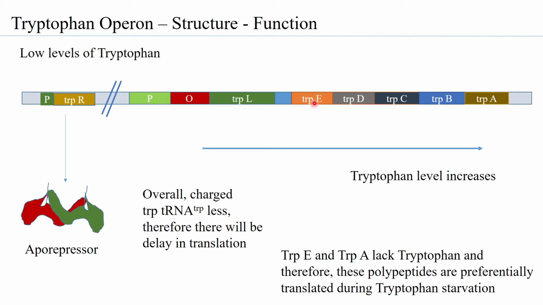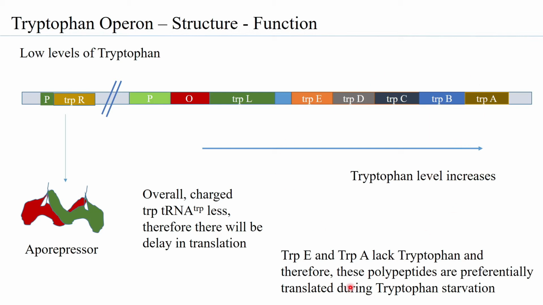And so the TRPE and the TRPA are preferentially formed, while the other structural genes take time in getting translated, because the ribosome has to pause to have a tRNA with tryptophan come and bind, and that will happen only as and when you have more and more tryptophan being formed by the tryptophan operon itself.